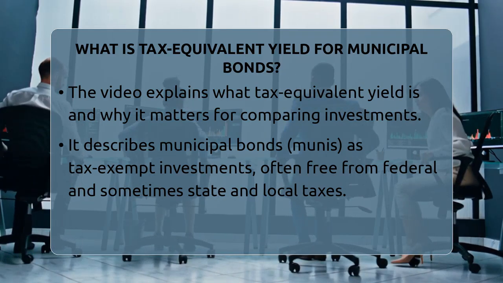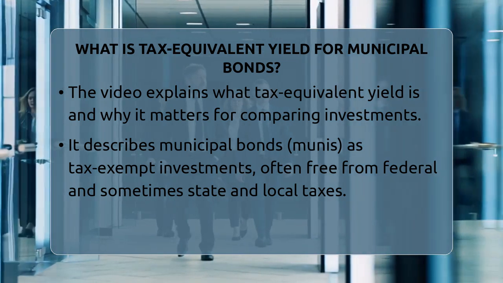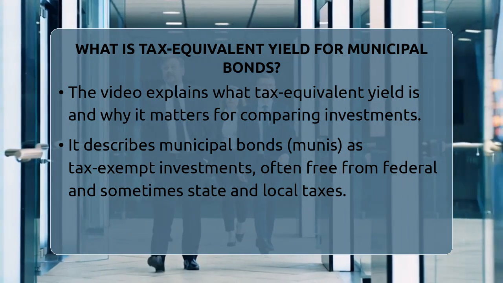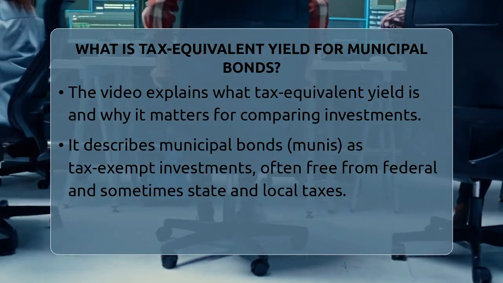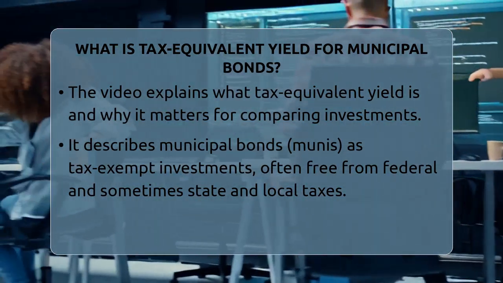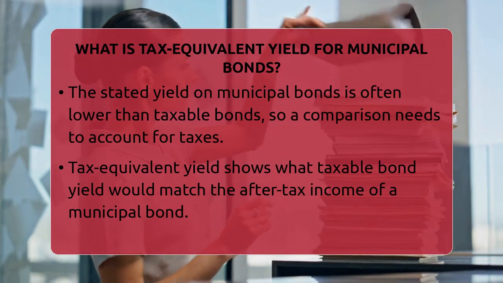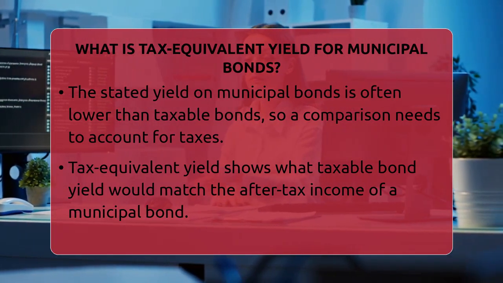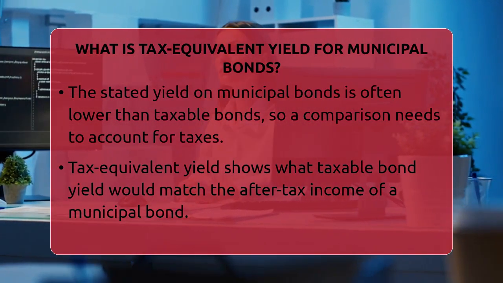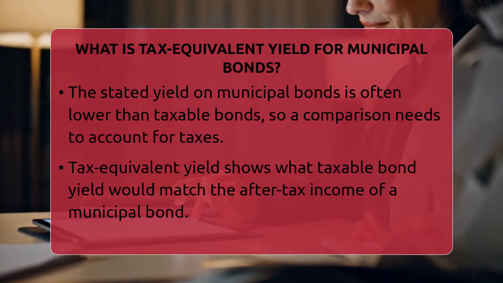bonds. Municipal bonds, often called munis, pay interest that is generally not taxed by the federal government. If you live in the same state where the bond was issued, you might also avoid state and local taxes on that interest. Since municipal bond yields are often lower than taxable bonds, just looking at the stated yield doesn't tell the full story. You need to see what the yield would be after taxes to really compare investments.